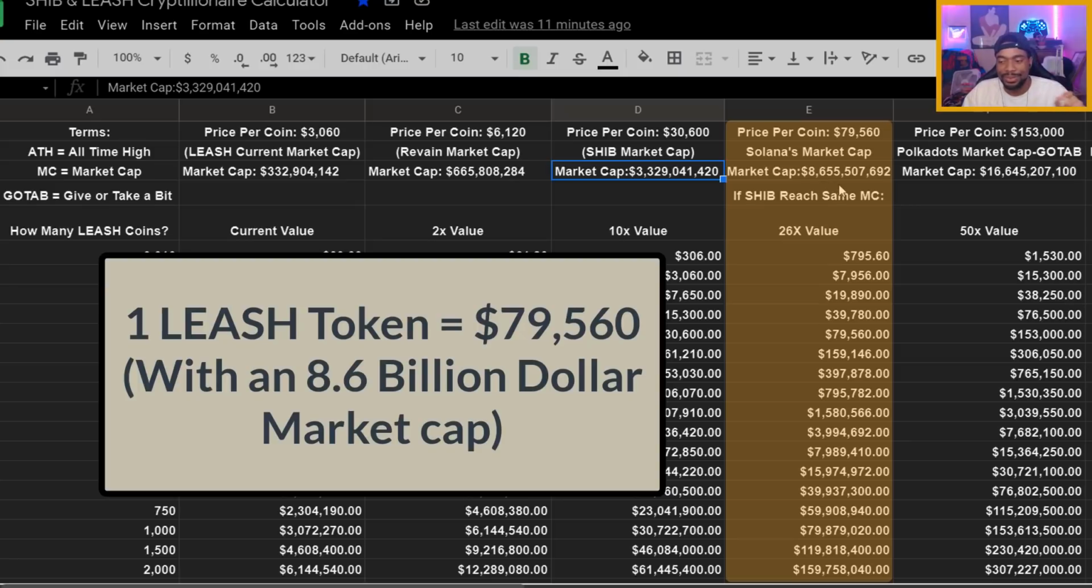Okay, so if LEASH was to get to here, this means one LEASH token will go up to $79,000, right, which is only a market cap of 8.6 billion, right? And I've seen a lot of meme coins that pretty much have no real competition towards SHIB or LEASH that actually reach a $1 billion market cap, $2 billion market cap. So if LEASH was to just get its own market cap around this, that would be a 26 times value, all right, 26 times multiply.